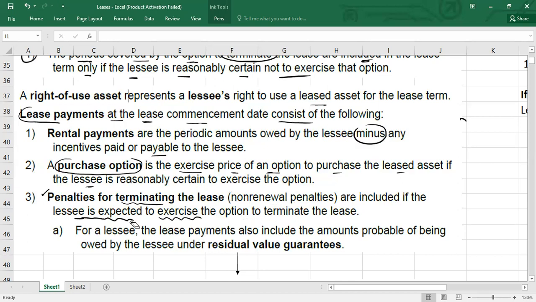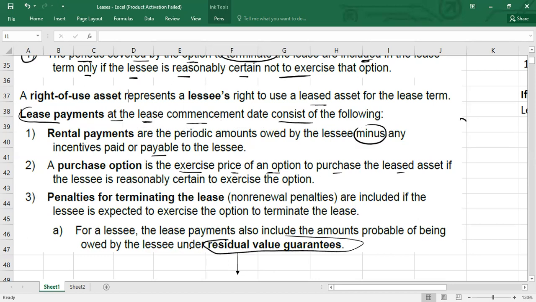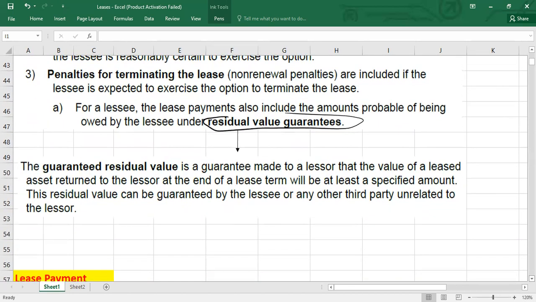And sometimes lease payments include one more point, guys. It might also include the guaranteed residual value. What is the guaranteed residual value? Under a residual value guarantee, the lessee guarantees to the lessor that the leased asset, which will be returned to the lessor at the end of the lease term, will be worth at least a specific amount. For example, let's assume as a lessee, you gave a guarantee to the lessor that your asset will have $50,000 residual value after the lease term.